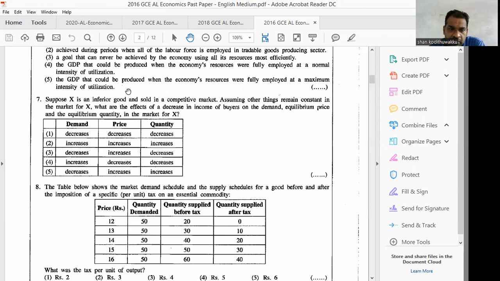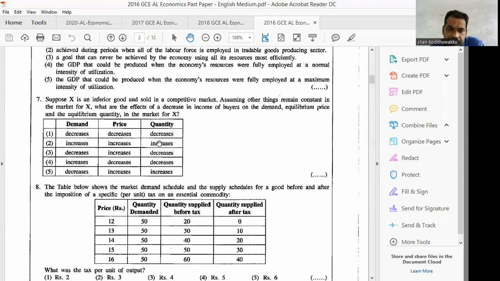Right. When demand increases, what will happen? The price will increase. Therefore, it won't decrease. Therefore, 4 is wrong. Number 2 is the correct one. Then quantity also increases. When the demand increases, quantity also increases. Therefore, the answer is number 2. Demand increases, price increases, and quantity also increases.